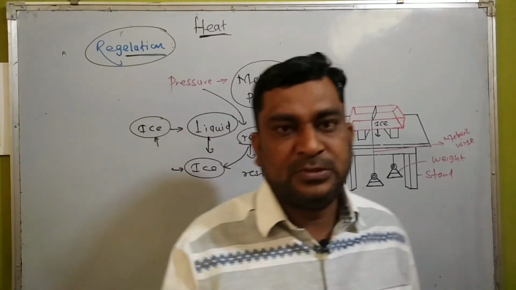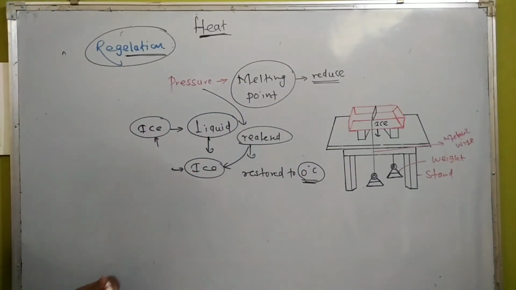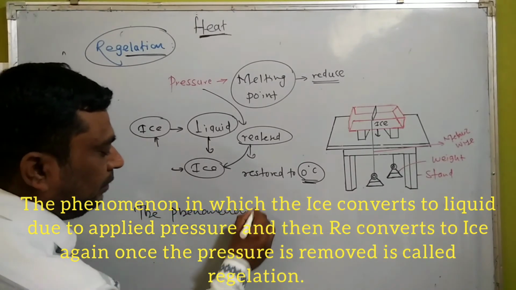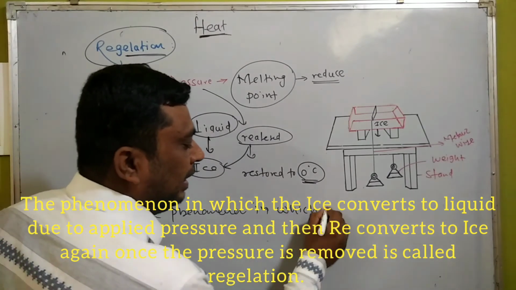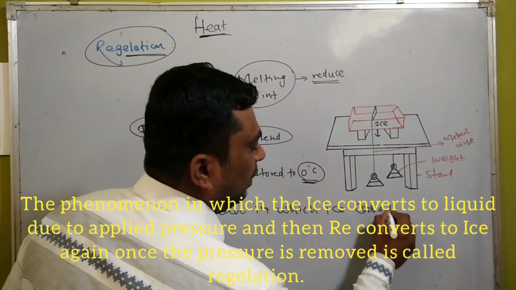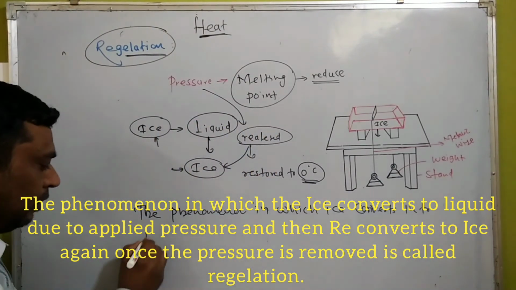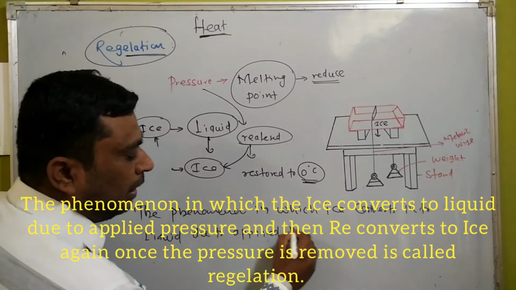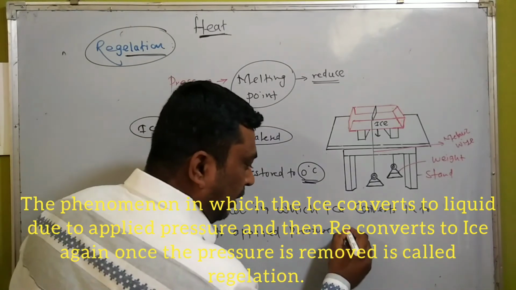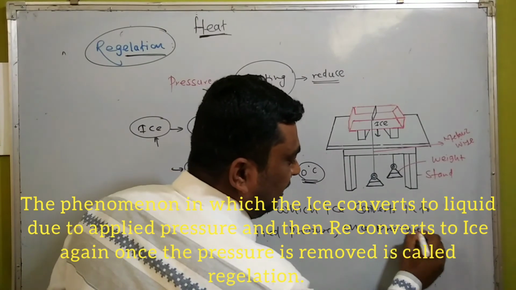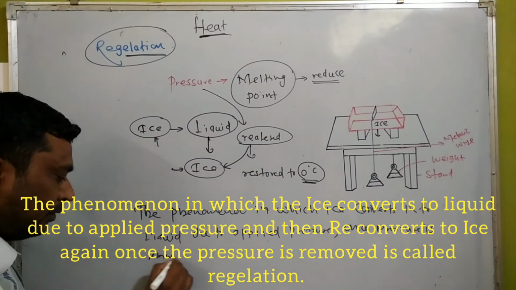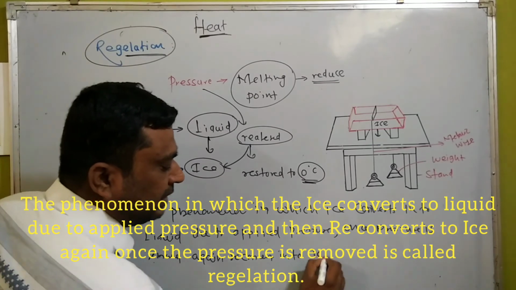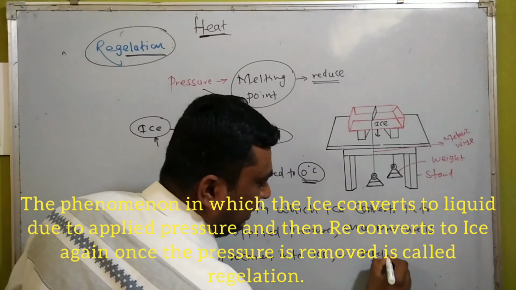So what is the definition? If you observe, there is a text in front of you. The phenomenon in which ice converts into liquid due to applied pressure, and once the pressure is removed, again reconverts into ice, is called regelation.